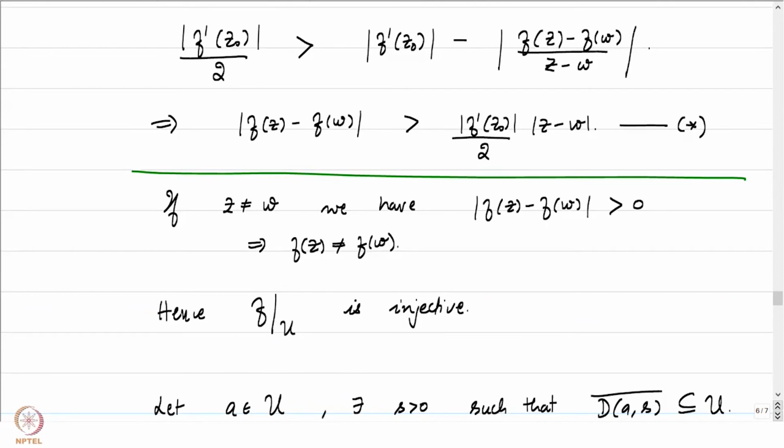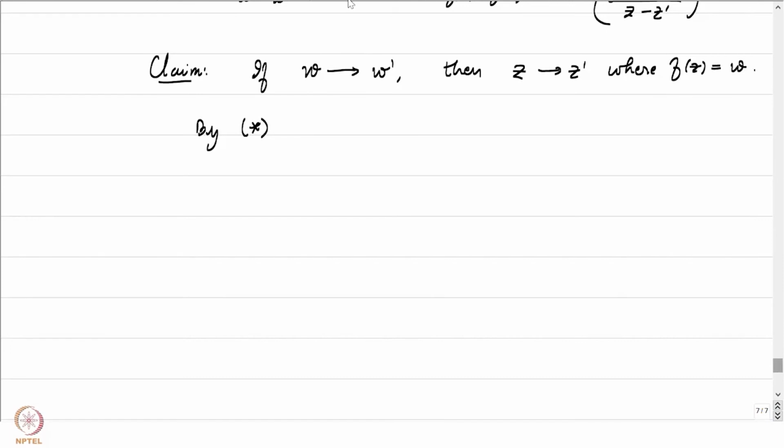This tells us that the absolute value of f of z minus f of z prime is bounded below. Let me write that down here. We have the absolute value of f of z minus f of z prime, focusing on U, is greater than the absolute value of f prime at z naught by 2 times z minus z prime.